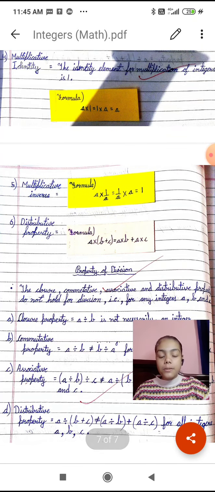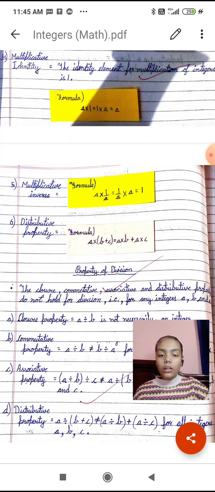Sixth is distributive property. In distributive property, the formula will be a multiply b plus c is equal to a multiply b plus a multiply c.